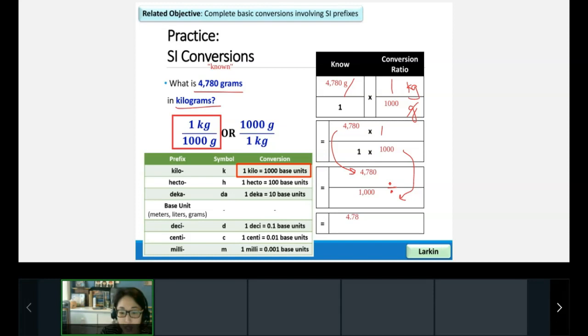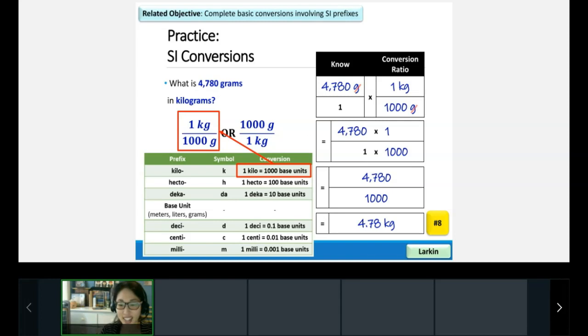Now, taking a look up here, the units that I had left over were kilograms, which again was exactly what I was solving for. So the correct answer here is that your units should be kilograms. Smiley faces, emojis in the chat if that makes more sense now that you've had a second chance to try it out. Cool beans. All right, this is the answer to number 8.